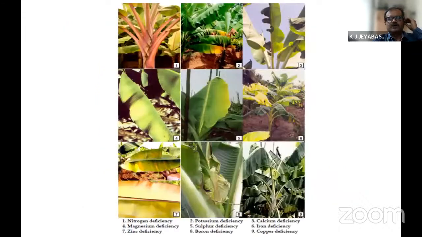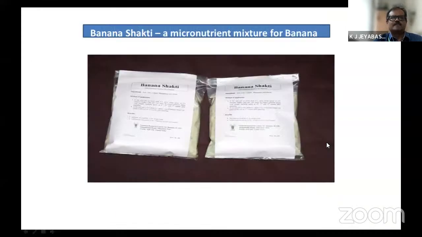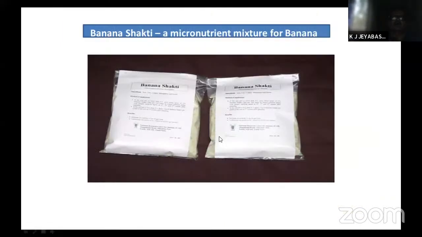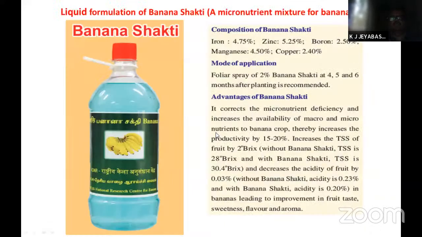As a summary, I have given the total picture of all the macronutrient deficiencies, and you can see it. And this is the micronutrient mixture I already mentioned, Banana Shakti, which we have developed in our institute. This is the solid material. Now we have come out with a liquid formulation of Banana Shakti also. For 1 acre, as a foliar spray, we can take 5 liters of such bottles and give.